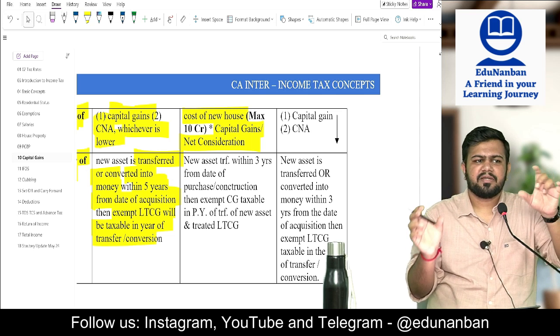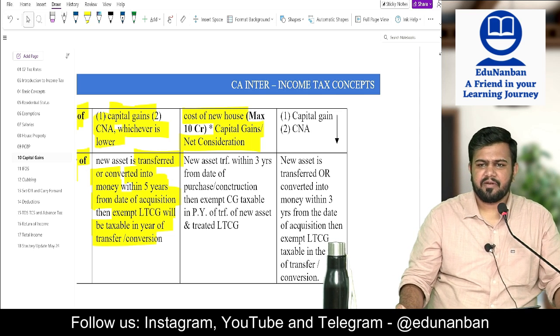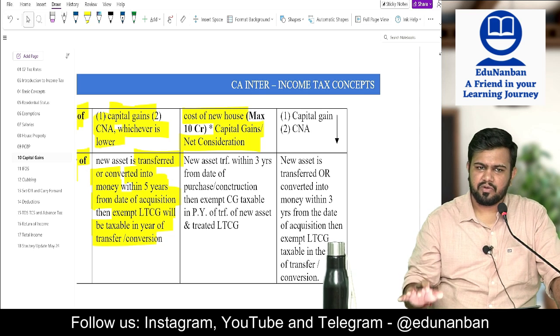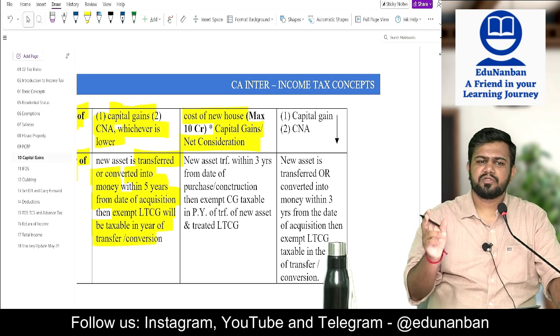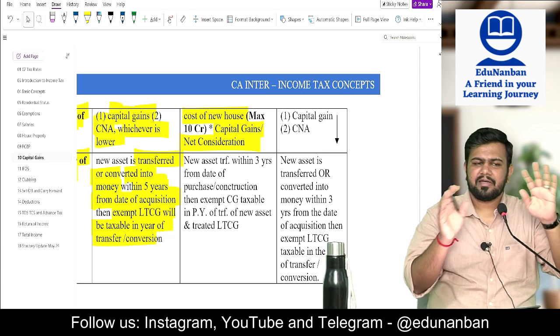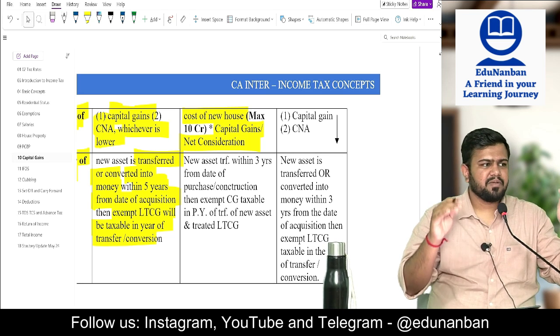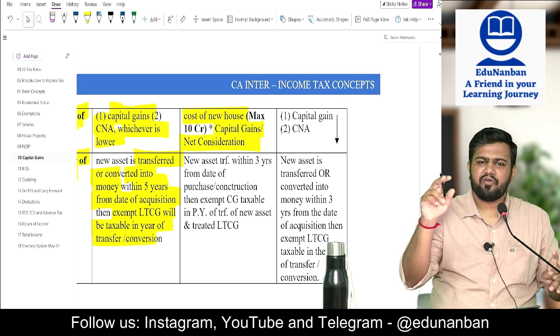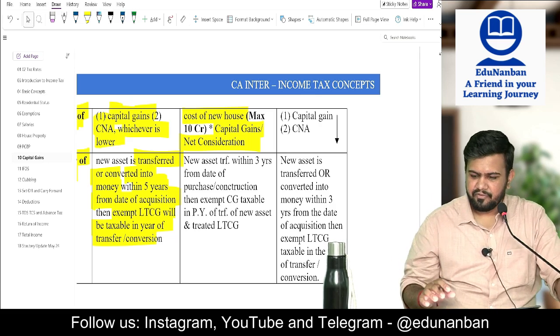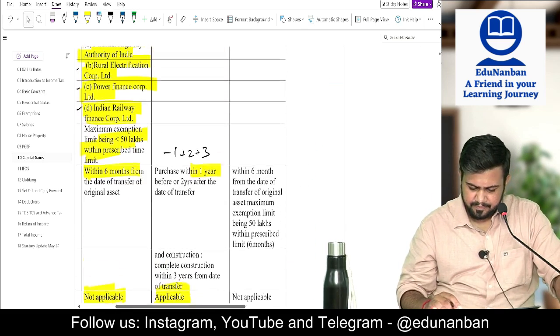70% of net consideration, 70% of capital gain will be exempt. Maximum exemption is how much? 10 crores. This 10 crores limit is in which two sections? 54 and 54F. In these two sections, for buying a new house, the maximum exemption is 10 crores. And 54EC, what is the maximum limit? 50 lakhs. For those bonds, 50 lakhs is the maximum limit.